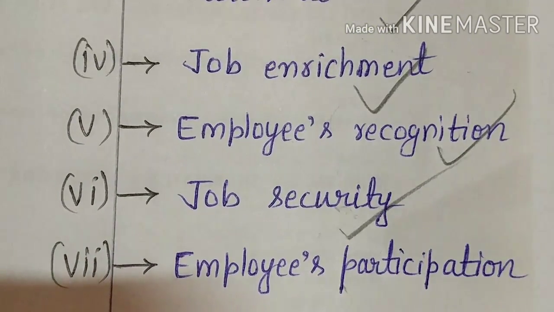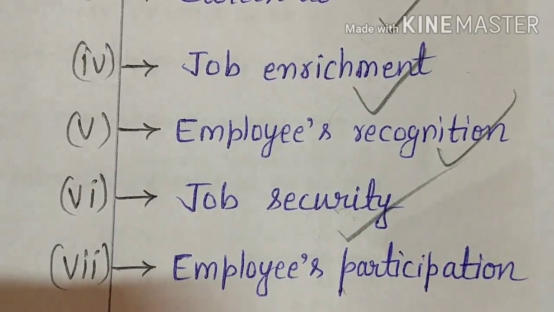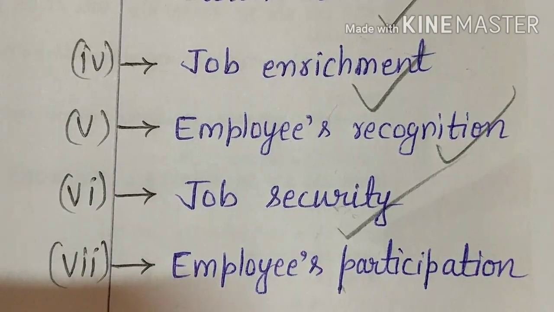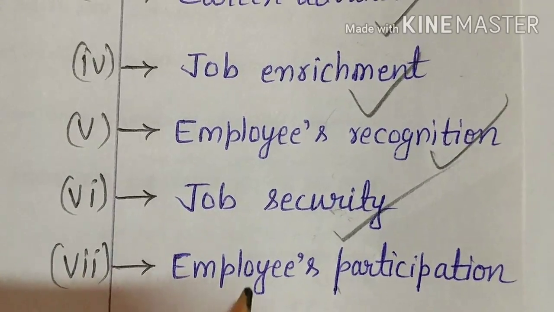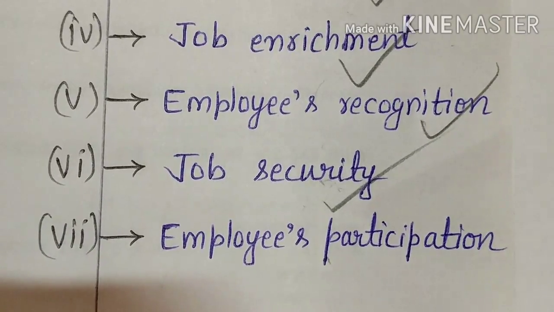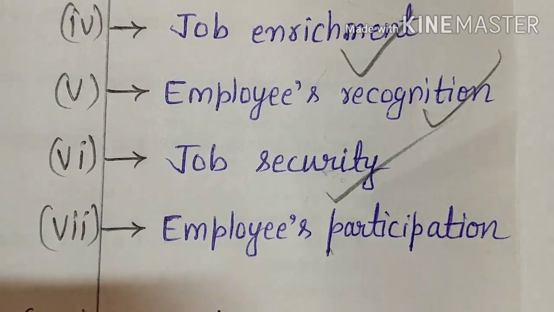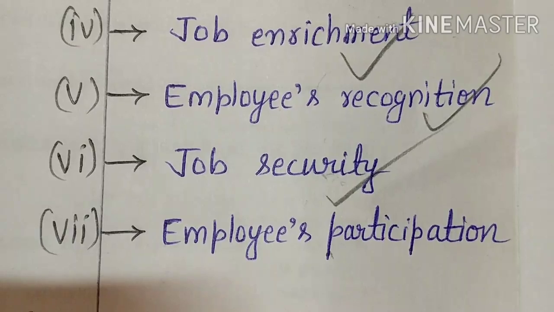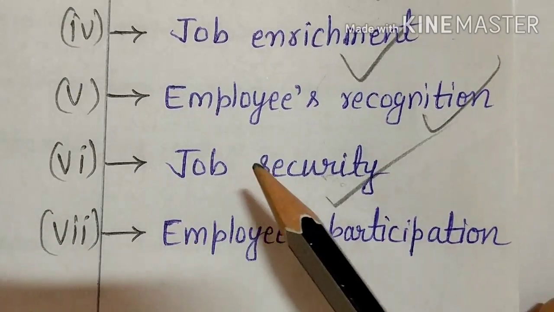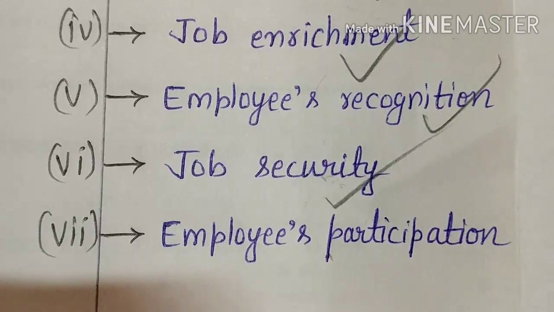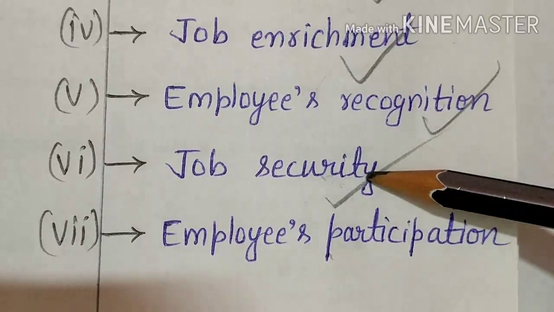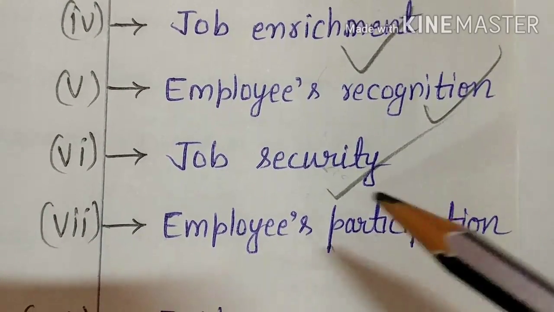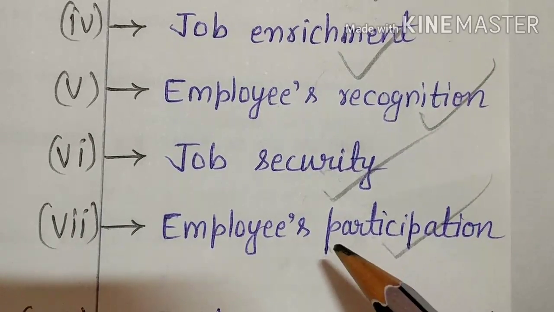Then comes what? Employees' participation. So what is employees' participation here? Actually, it is a proven fact that encouraging employees' participation in the process of decision making on the issues which relate to them is a very effective technique of motivation. So if we include good employees in a committee or in some process of decision making, what will happen? It will encourage them. Organizations may encourage the involvement of employees in many ways, like forming joint management committees, work committees, canteen committees, etc. These things help in motivating employees through participation.